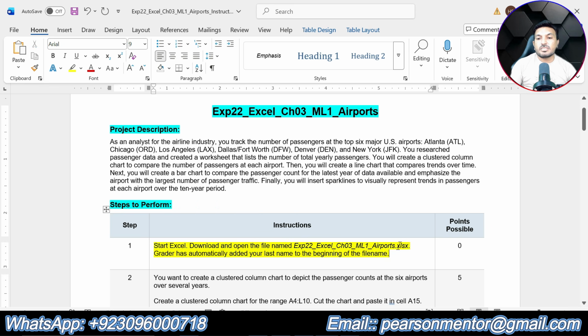Step number 1 of the assignment says: start Excel, download and open the file named EXP22 Excel chapter 3 mid-level 1 airports. Grader has automatically added your last name to the beginning of the file name. Start Excel, download, and open the file named EXP22 Excel chapter 3 mid-level 1 airports.